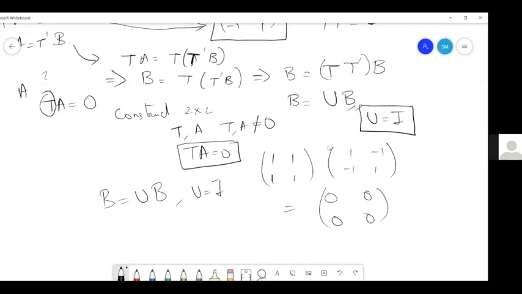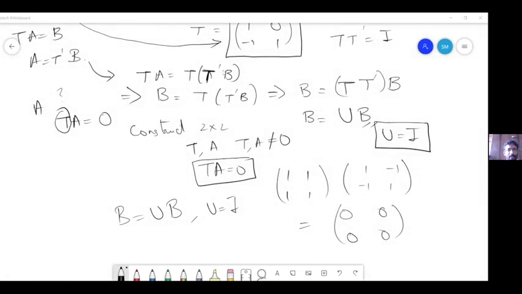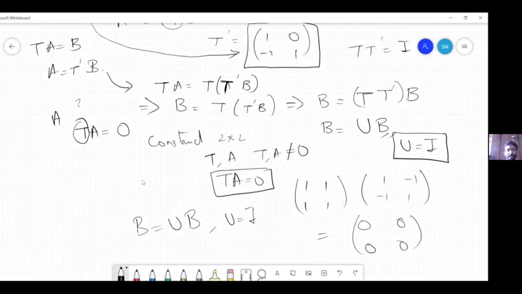It is not straightforward again, but we can do something about this. Yes, U equal to I is one of the possibilities.